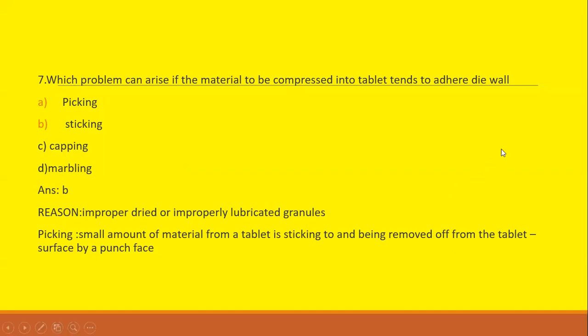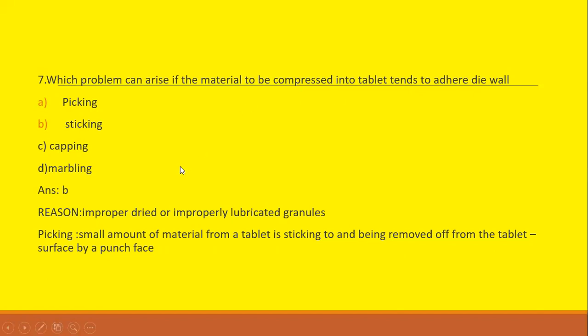Sticking is when the tablet tends to adhere to the die wall due to improperly dried or improperly lubricated granules. Picking is when a small amount of material from a tablet is sticking to and being removed from the tablet surface by a punch face.